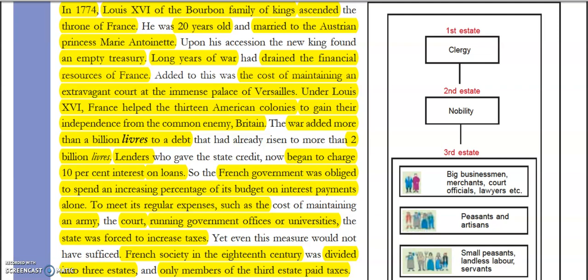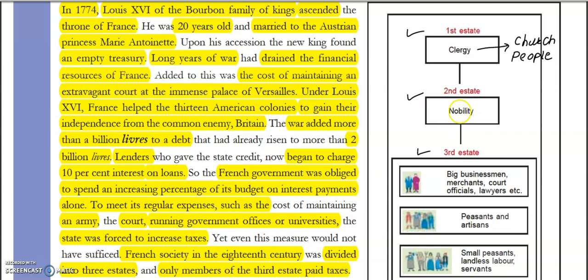See, French society was divided into three estates. That is, first estate, second estate, and third estate. Now, this first estate consisted of clergy. Clergy means church people. So these were church people. Okay.